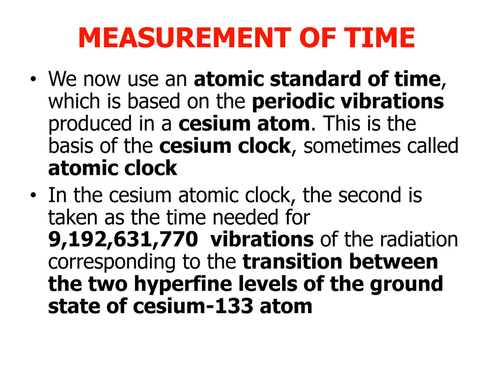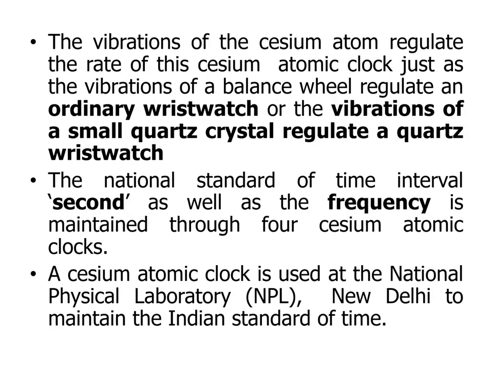In the cesium atomic clock, the second is taken as the time needed for 9,192,631,770 vibrations of the radiation corresponding to the transition between two hyperfine levels of the ground state of the cesium-133 atom. The vibration of the cesium atom regulates the rate of this atomic clock, just as the vibration of the balance wheel regulates an ordinary wristwatch, or the vibration of a small quartz crystal regulates a quartz wristwatch.